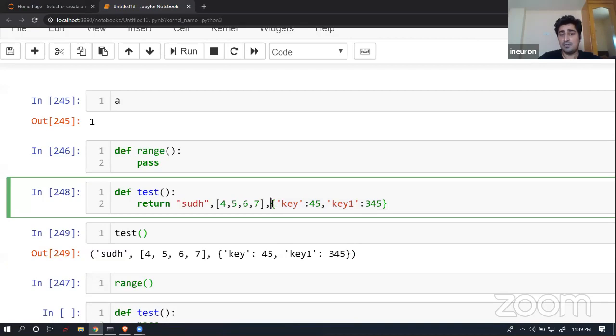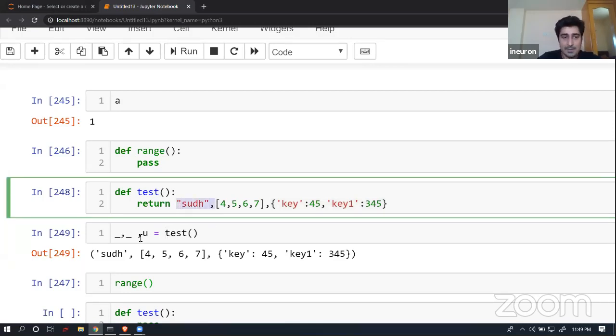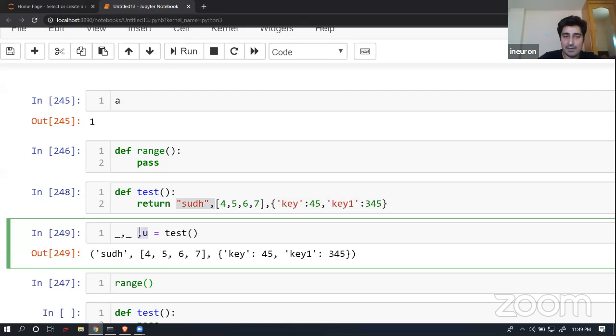Now, suppose I just want to return this one, what I can do is write a placeholder. So underscore, comma, underscore. I don't want these 2 values in any variable. Placeholder means you are not storing anything into any variable, and it is going to store the first value. So a placeholder for the first one, a placeholder for the second one I have given, and here I have given a name.